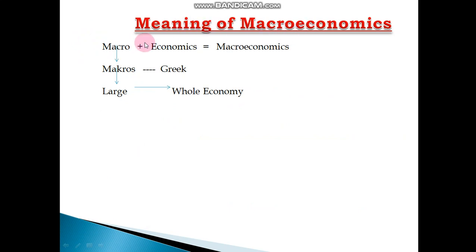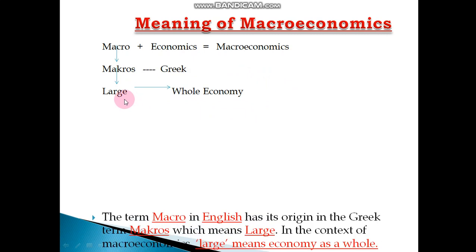macroeconomics. Macroeconomics is also a combination of two words, macro plus economics. Macro comes from the Greek language, macros. It is also derived from the Greek language. Macros means large. When we study the whole economy, that is a large concept.